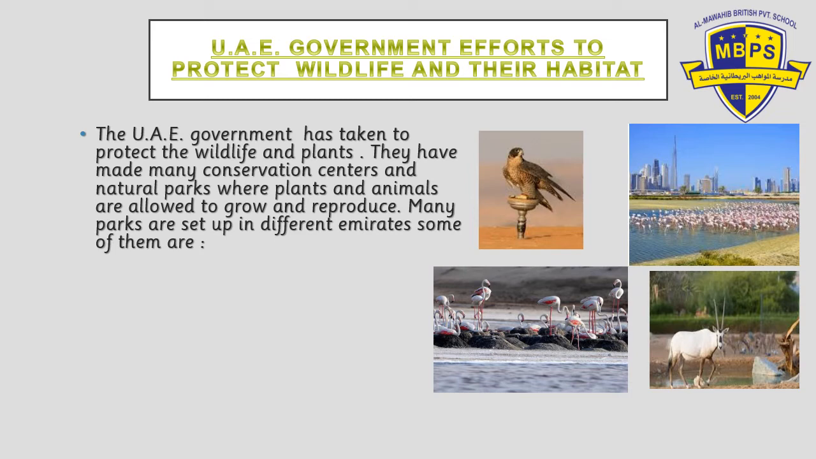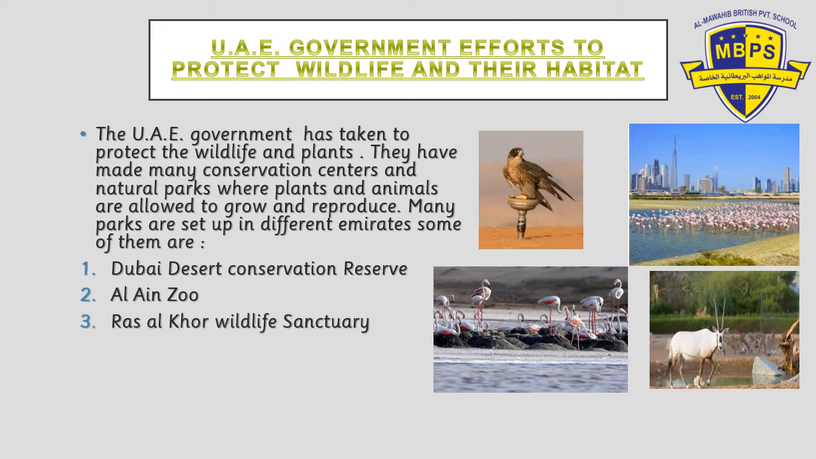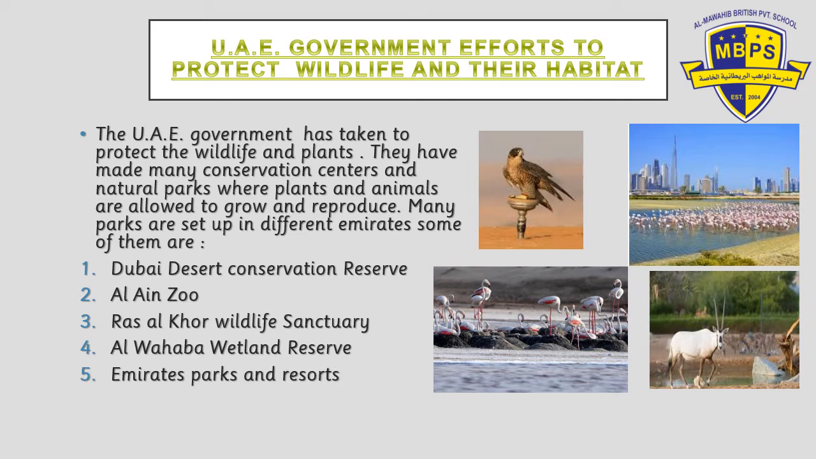Can you see in the pictures how an Arabian oryx is standing? This is a picture of the Al Ain Zoo, with the Burj Al Khalifa behind. This is a picture of Ras Al Khor Sanctuary. Then you have many other sanctuaries, Al Wahaba Wetland, and the Dubai Desert Conservation Reserve. I'll be showing you all the names. Whenever this virus, inshallah, finishes fast, you can go to these reserves and see how the government has taken care of these animals. The reserves and national parks include the Dubai Desert Conservation Reserve, the Al Ain Zoo, Ras Al Khor Wildlife Sanctuary, Al Wahaba Wetland Reserve, and Emirates Parks and Resorts.